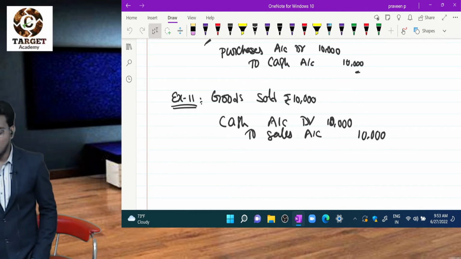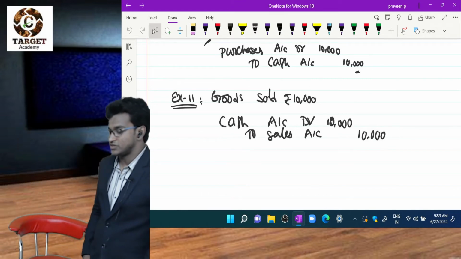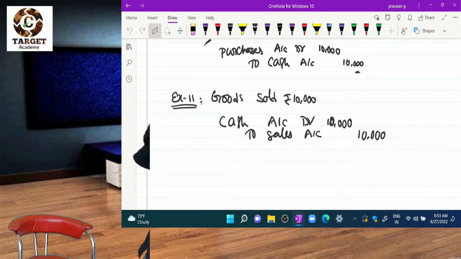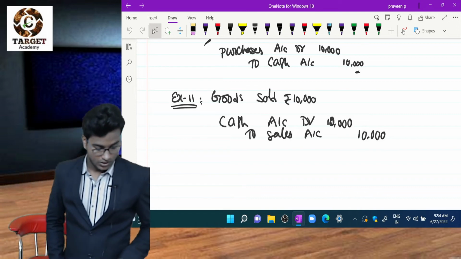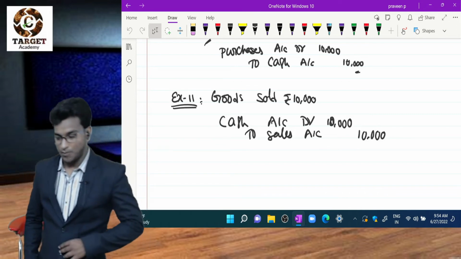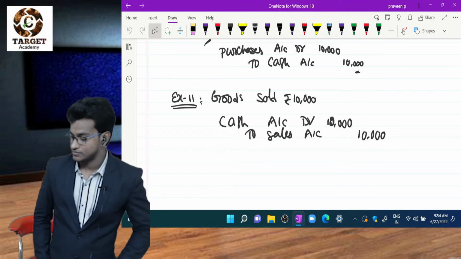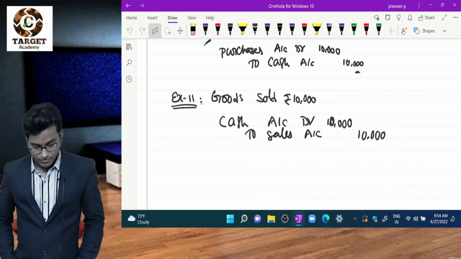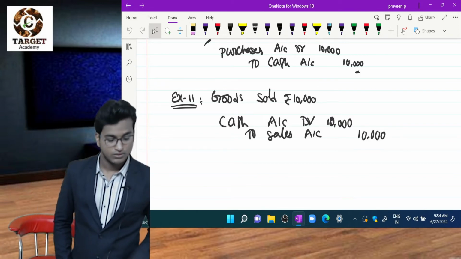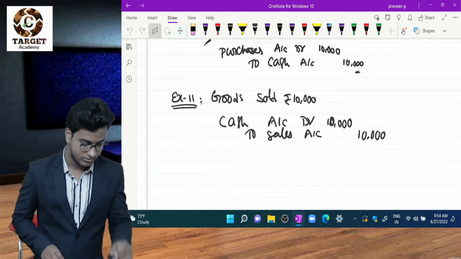So please go through these 11 examples. You should gain expert knowledge in these concepts. I promise you will become expert in accounts very soon. Okay, please go through these 11 examples.